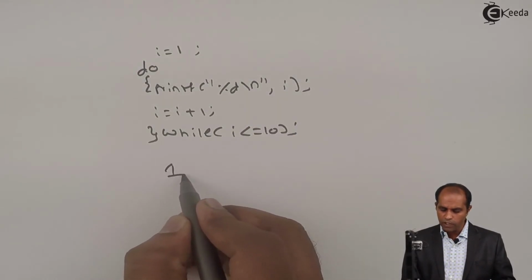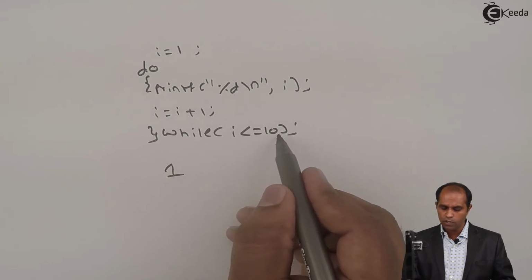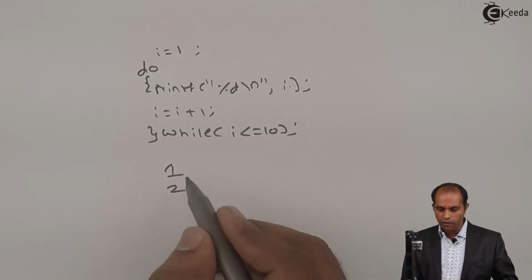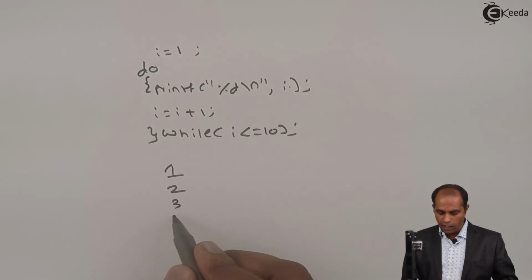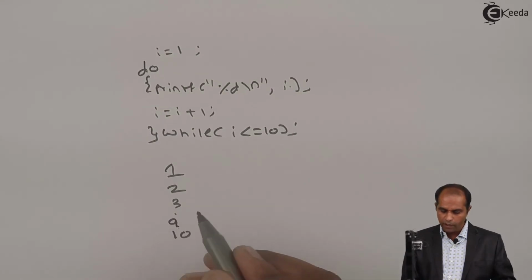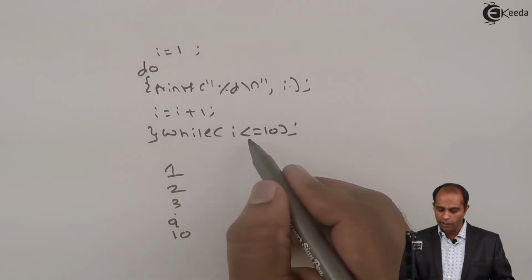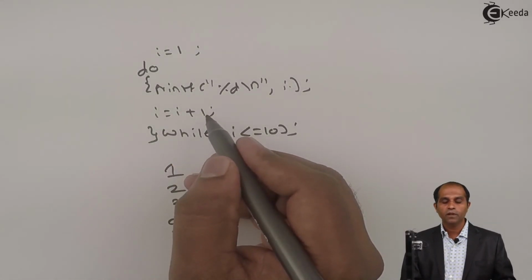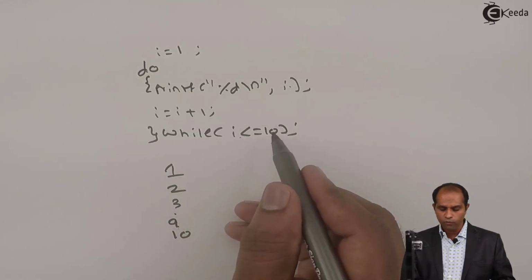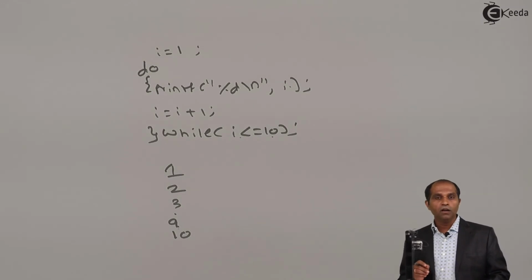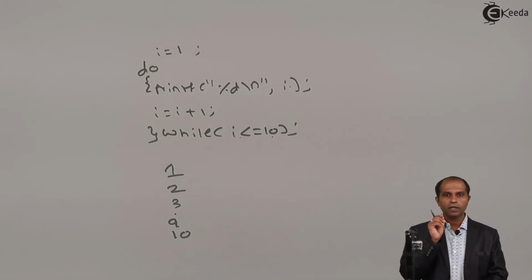So here I is 1 initially, 1 gets printed, I gets 2, 2 less than 10, true, go back, print the value of I, that is 2, again change the value of I to 3, check, and so on and so on. At some point of time it will print 9. If it gets printed 9, 9 is increased to 10, 10 less than or equal to 10, true, go back, print 10. After that I equals I plus 1, 11, 11 less than or equal to 10, false, so quit. So I have done the repetition not just using the keyword while, but I have done it using a keyword called do while loop.